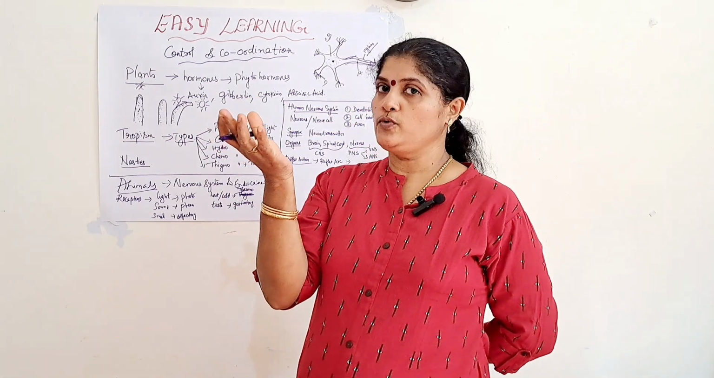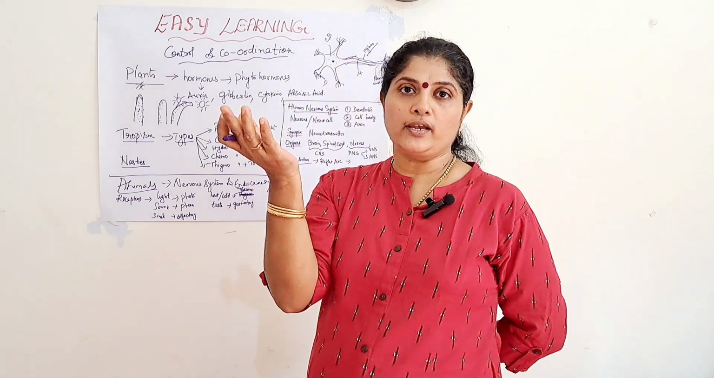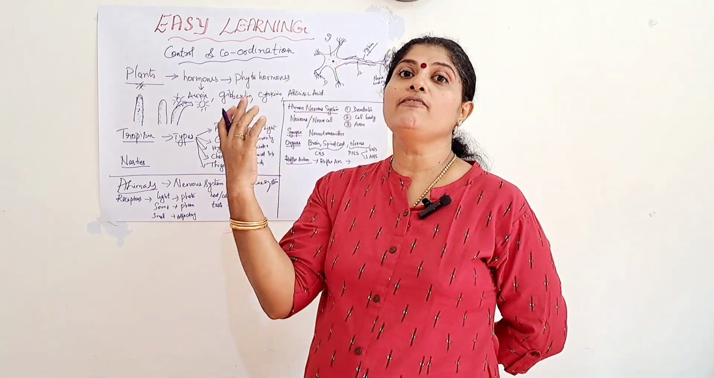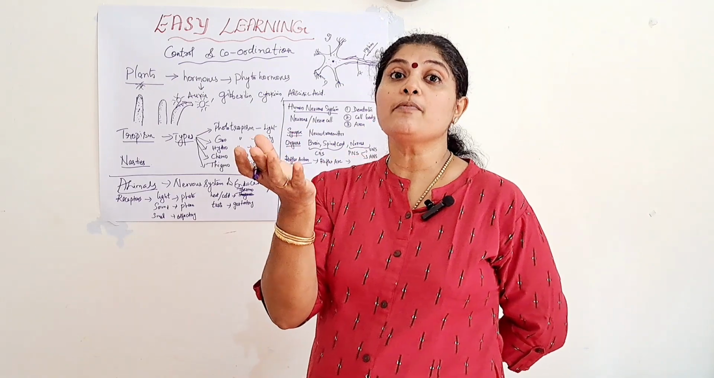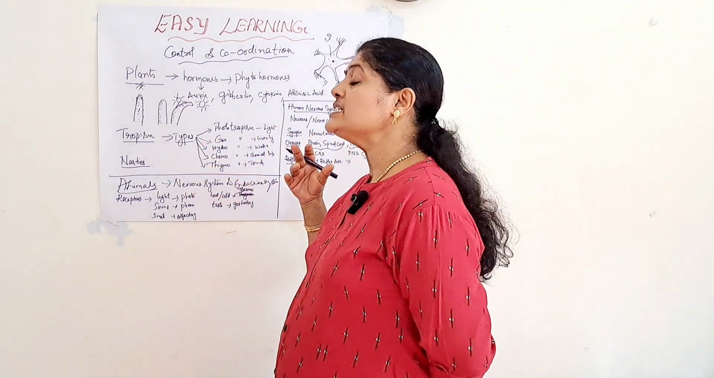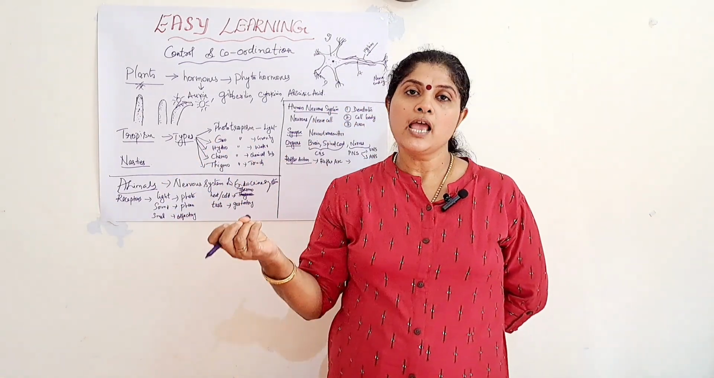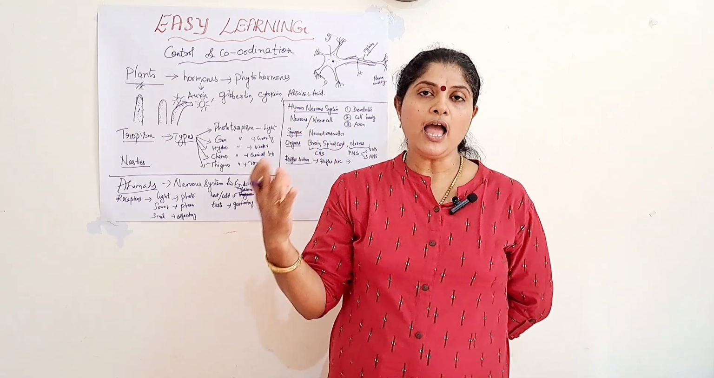But there are certain situations where we have to think and then act. At that time, the brain will come into action. Such type of reflexes are known as the cerebral reflexes. Otherwise, these types of reflexes are known as the spinal reflexes, because only the spinal cord is involved in doing that particular action.